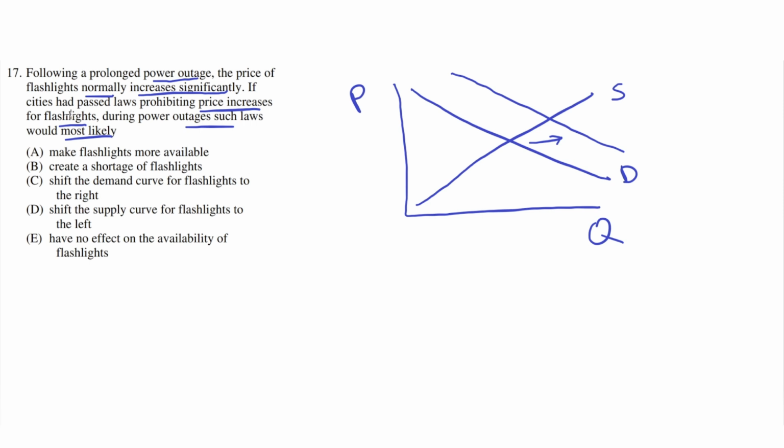But in this case, it says the city has passed laws prohibiting price increases. This means that they implemented a price control, and in this case that would be a price ceiling, which would be, let's set an arbitrary price ceiling right here. I'll call that PC for price ceiling. And this would then cause a limit on the price that producers can set for the flashlights. And we're asked to find what this would do.